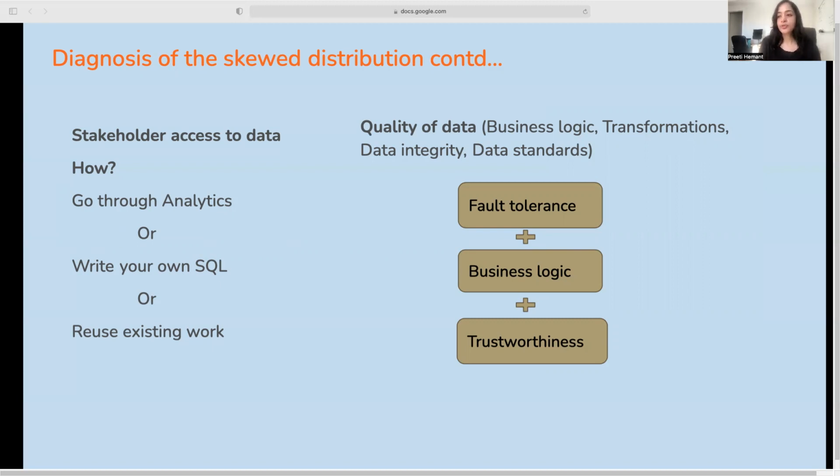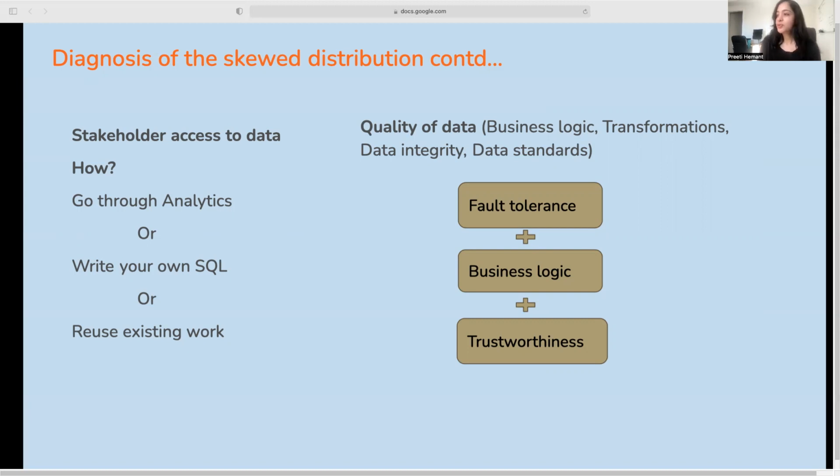The other option was they could write their own SQL, but if that was the case, they needed to be comfortable with SQL. And they also had to be sure the data they were using was being used in the right manner. The third option was to make do with existing work or reports. But well, that's not really an option because you always have new requirements. So the last two options were impractical, and all the stakeholders had to go through the analytics team.